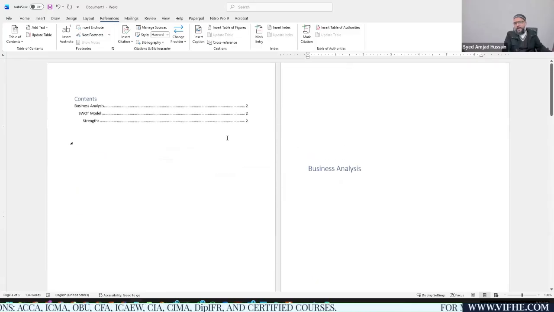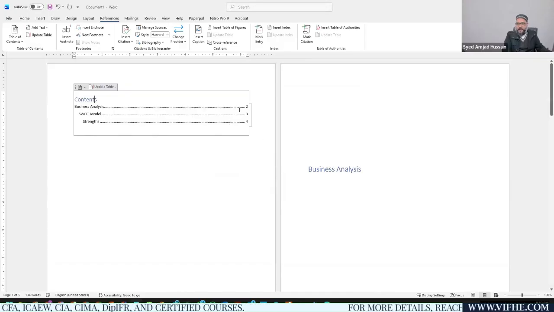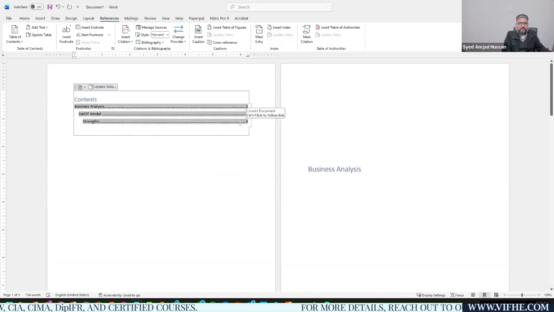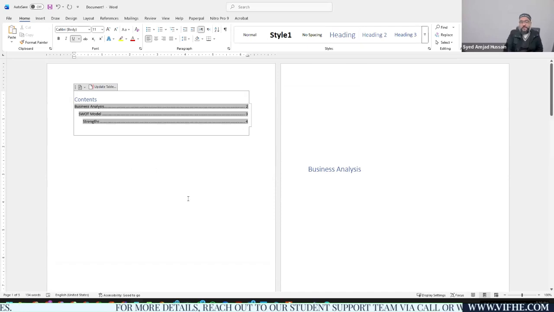Now I'm going back to the table of contents, and I'm going to make sure that it was updated. Now you can see page 2, page 3, and page 4. It's automatically updated. So updating these headings will help you create a table of contents clearly, concisely and specifically without much hassle. So this is a shortcut for you guys.